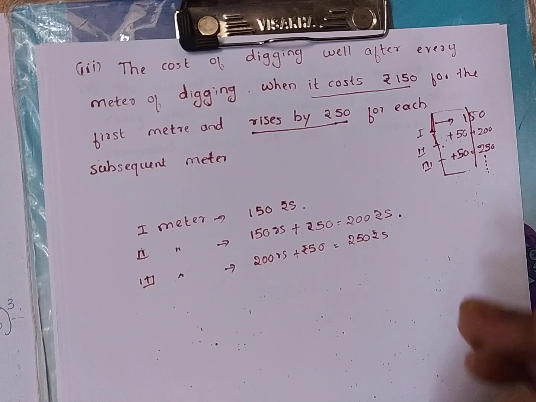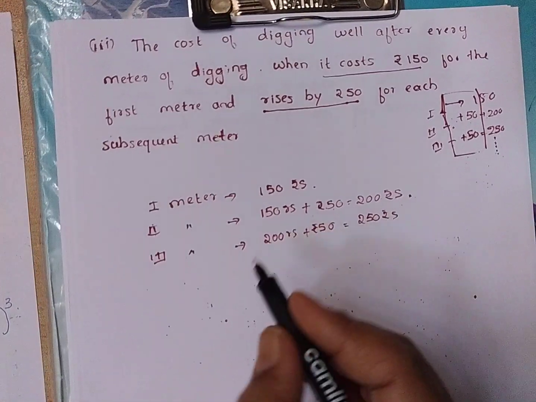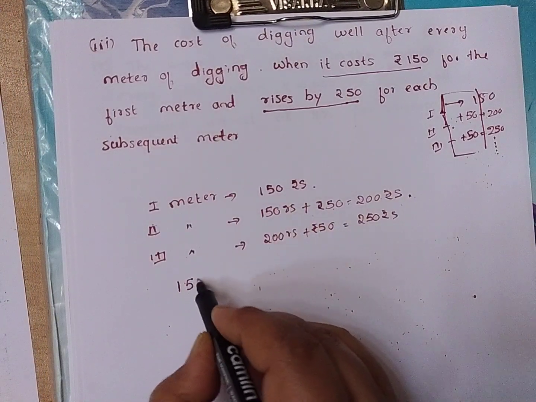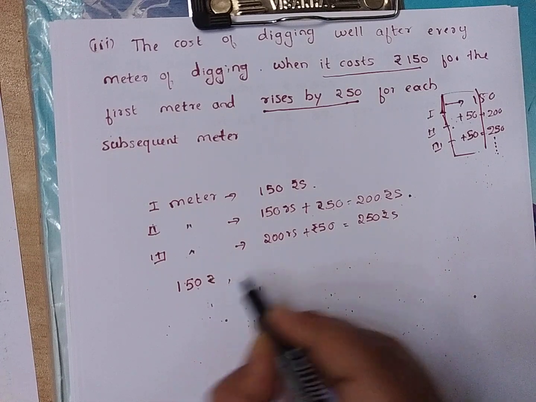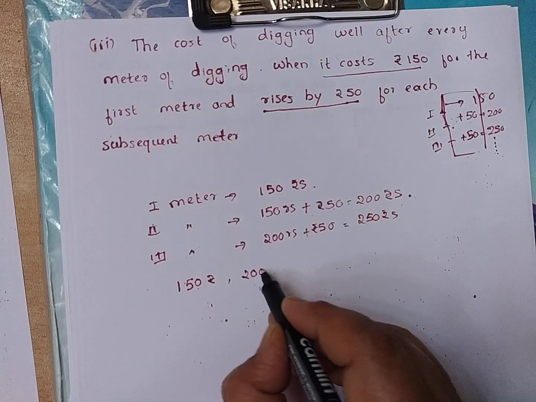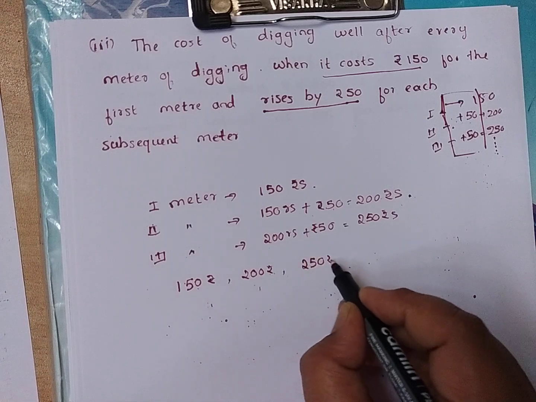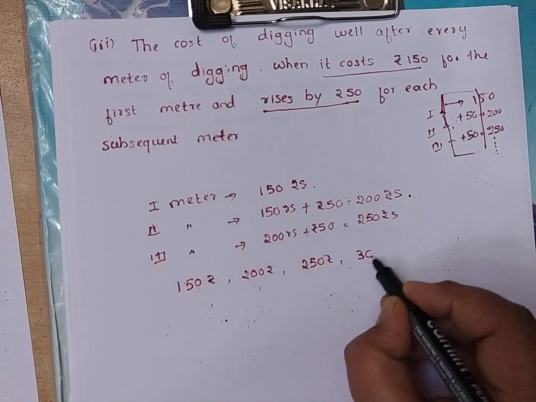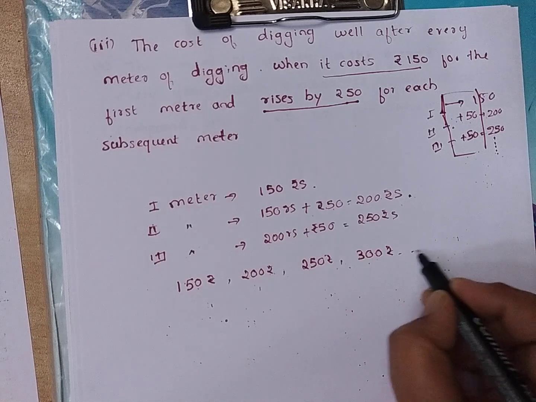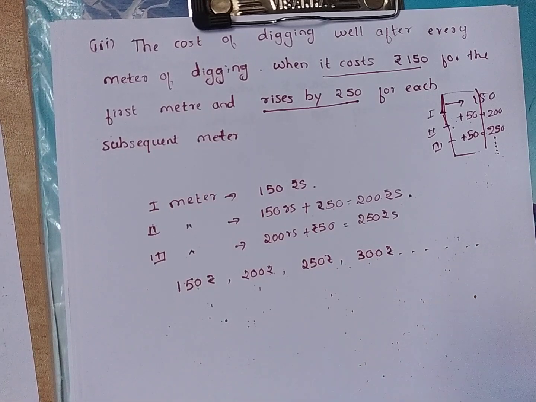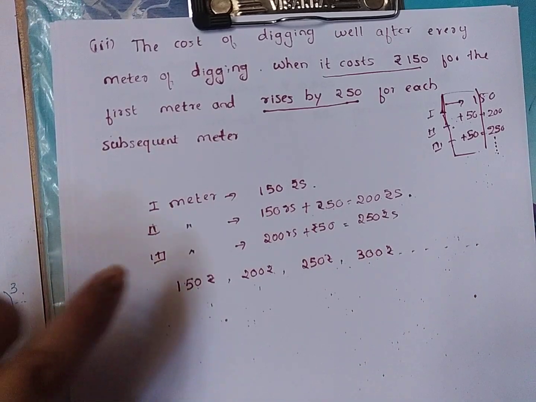Like this it goes on. So how will you write the sequence of numbers? First one is 150 rupees, next is 200 rupees, third is 250 rupees, like this it goes on, 300 rupees. So this is the set of numbers we got.